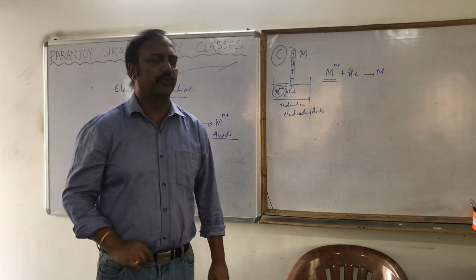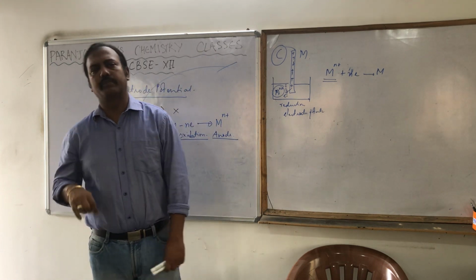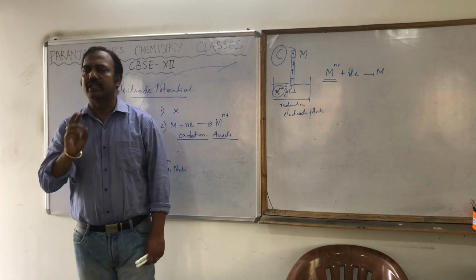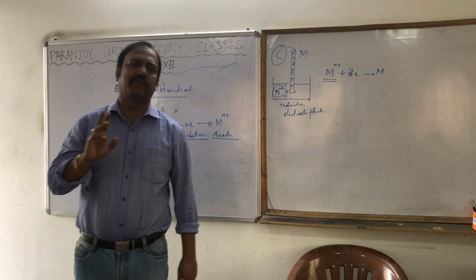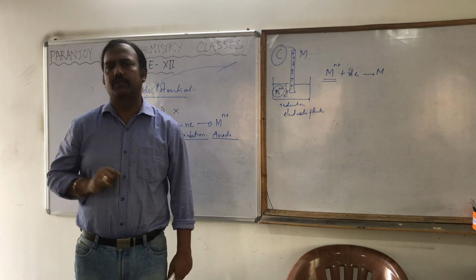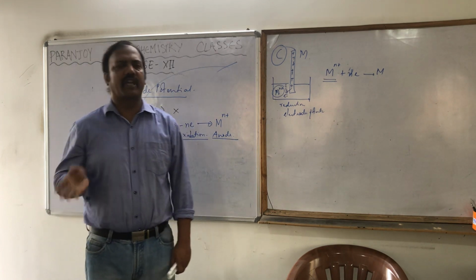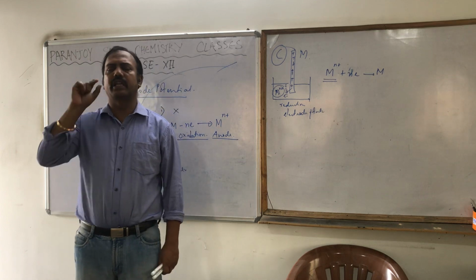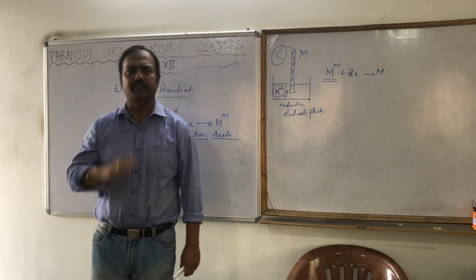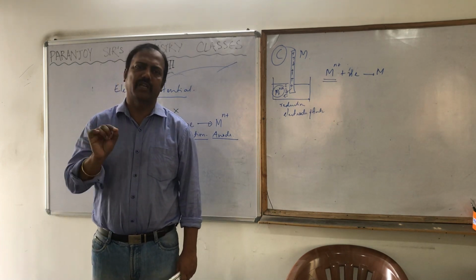So what is electrode potential? Let me tell it in a very simple way. When a metal strip is dipped in a solution containing the same metal ion, it may undergo two types of reaction, or nothing, we are not bothered. It may undergo oxidation or reduction. Because of either, a charge difference is generated between the metal strip and the solution, and this charge difference is responsible for the potential difference.